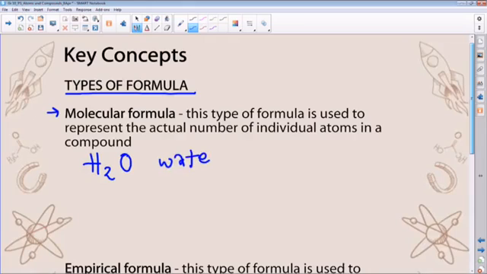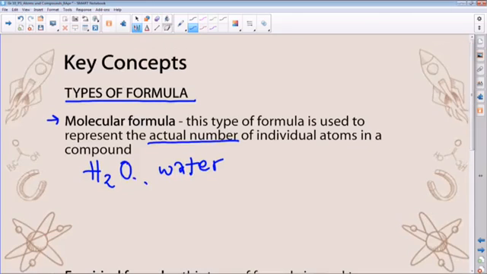This type of formula gives the actual number. In other words, it says that in a molecule of water, there are two atoms of hydrogen bonded to one oxygen atom per molecule. If we have a substance like water, with these chemically joined together, they will also have their own forces between molecules. But our focus for now is the actual number of atoms of each element in this compound: 2 for hydrogen and 1 for oxygen.